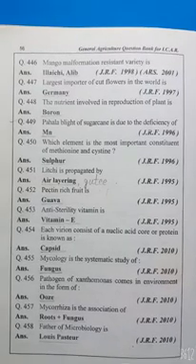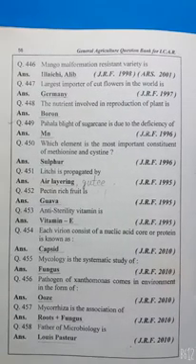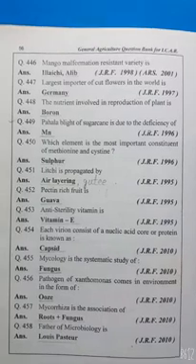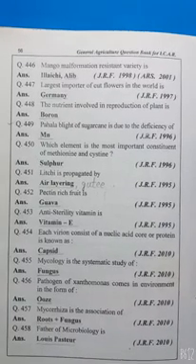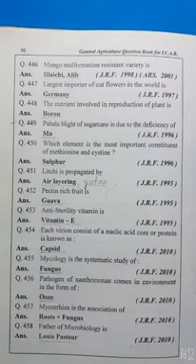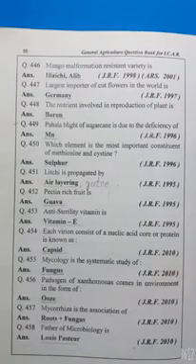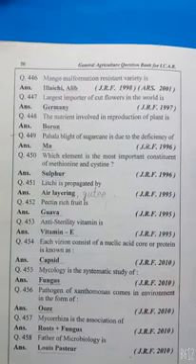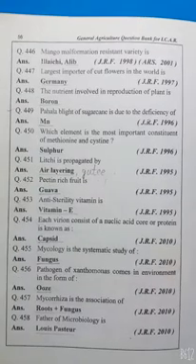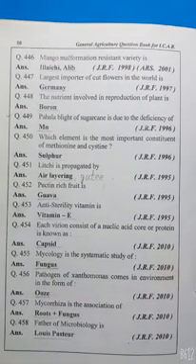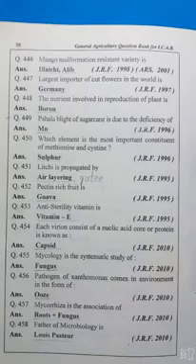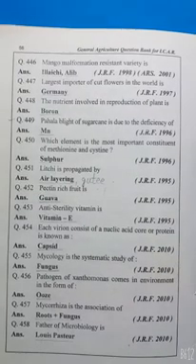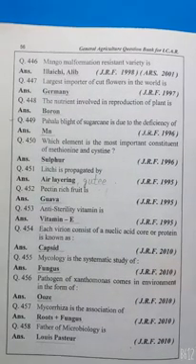Each virion consists of a nucleic acid core and a protein coat known as capsid. Mycology is the systematic study of fungus. Pathogen of Xanthomonas comes into the environment in the form of ooze. Mycorrhiza is the symbiotic association of roots and fungus of a plant.